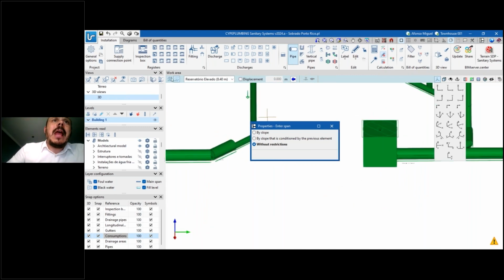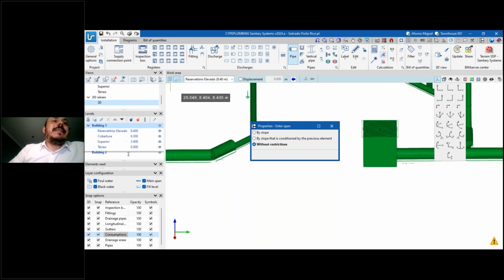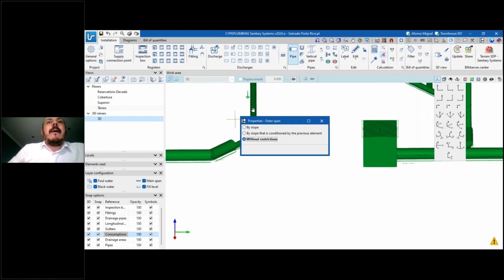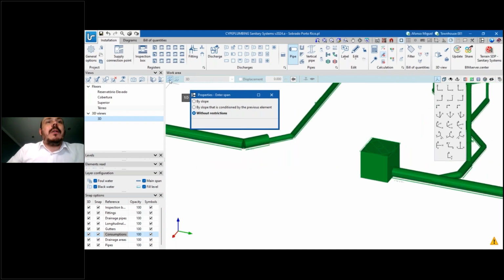Okay. I also can work with these options here. If I'm working with the 2D mode, basically I will be using one of the levels, one of the views that are created here, okay, the floors, and then applying different displacements to this view, okay, this level. Or I can work totally in 3D by clicking in this option. In my opinion, I prefer to work totally free without restrictions and totally in 3D. But that's very personal. Each professional works in a different way. So I really like to work in the 3D model and without restriction.